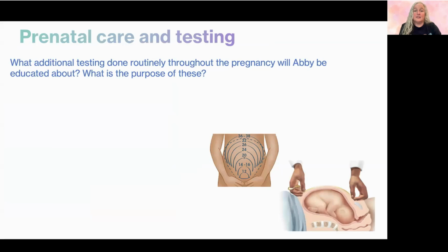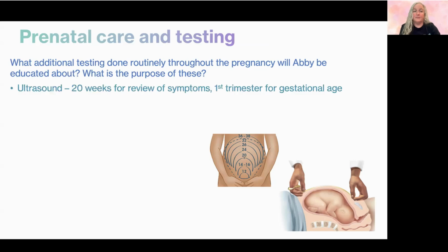So other things to consider for pregnancy care and testing. What additional testing done routinely throughout pregnancy will Abby be educated about? So ultrasound: we do an ultrasound typically in the first trimester to determine the due date and gestational age. And then we might do an ultrasound again.